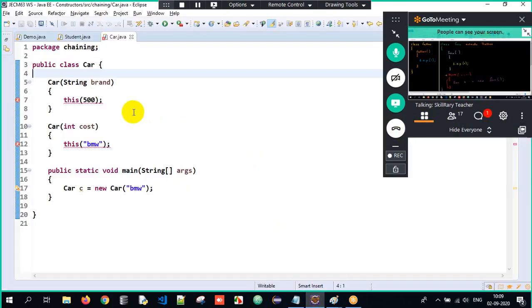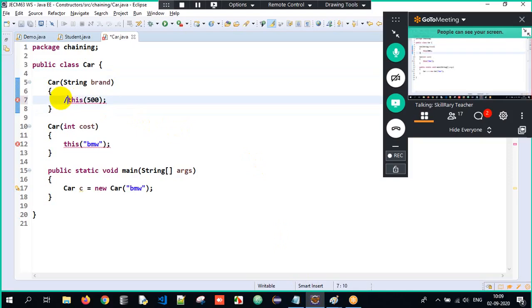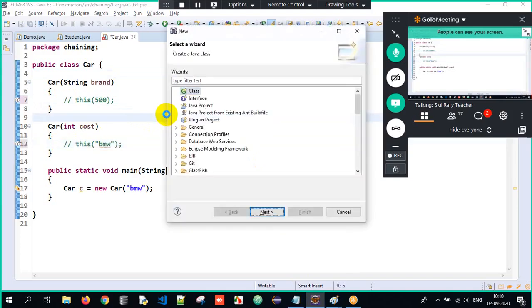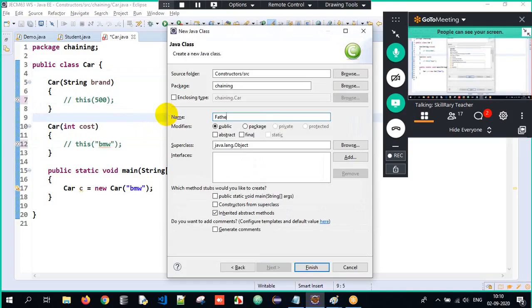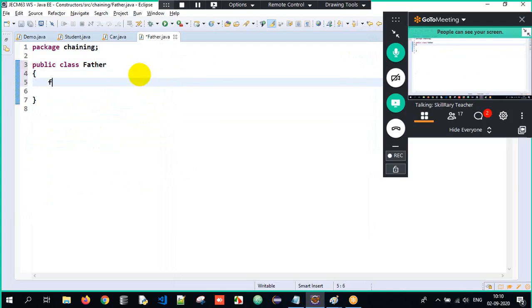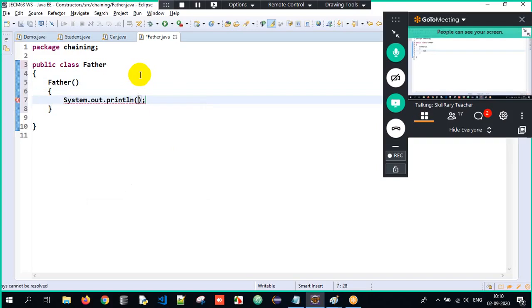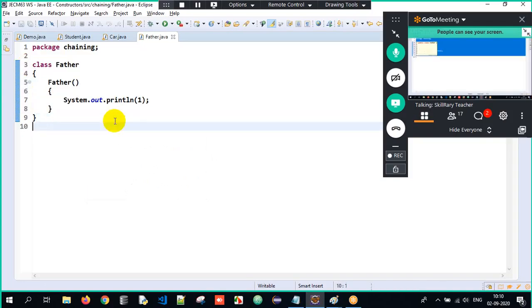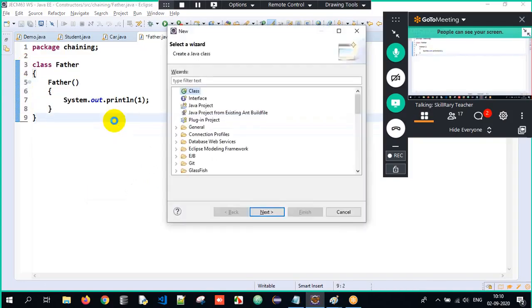Now let me execute the program. This is recursive chaining, which is not possible. Now, I create a class called Father, and then I will also have a constructor, Father open parenthesis close, and I'll just write one print statement as 1. Perfect, I have a beautiful class. You can remove this public, it doesn't matter as of now, since we are not working with public as of now.